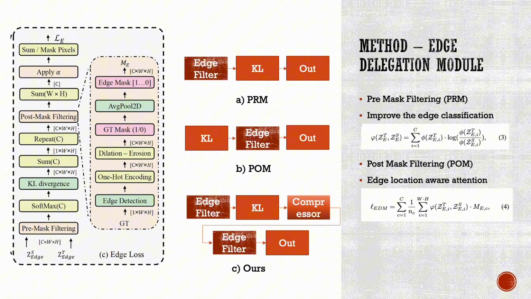The POM term, as delineated in Formula 4, is pivotal in reweighting the loss based on the edge area of each class. This approach prioritizes the center of the edge, which typically harbors crucial information. It ensures that the student model precisely learns the correct edge positions and shapes pertinent to each class. We advocate that through this specialized edge loss approach, not only is the edge detection refined, but also the body region of objects gains heightened attention. This leads to a more nuanced and accurate refinement of the object's inner structure.